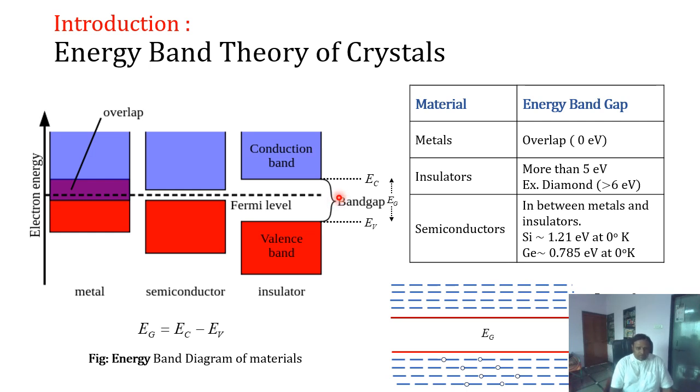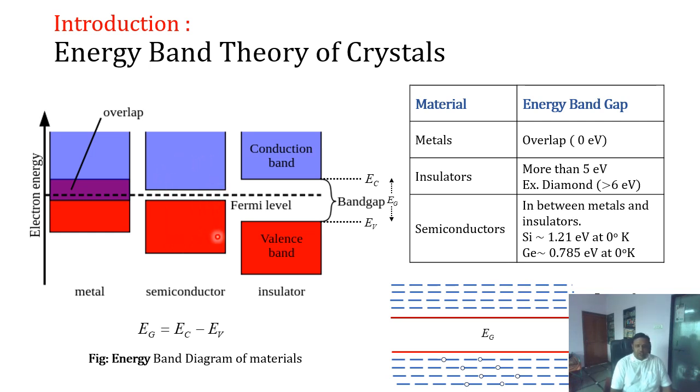We will see in further slides that at 0 degrees Kelvin, the probability of finding an electron below this energy level is 1, and the probability of finding an electron above this energy level is 0. So this particular characteristic energy level is called the Fermi level. Depending upon the situation, we engineer this Fermi level of the semiconductor material, and we utilize these properties for different electronic applications.